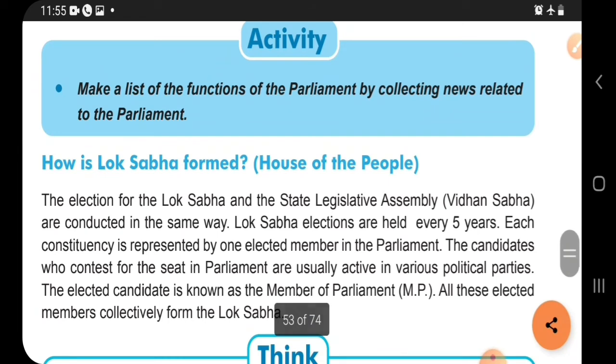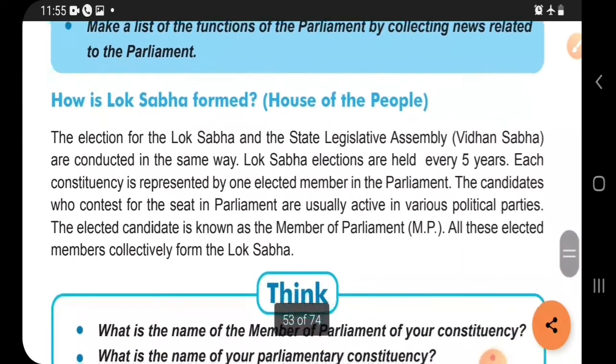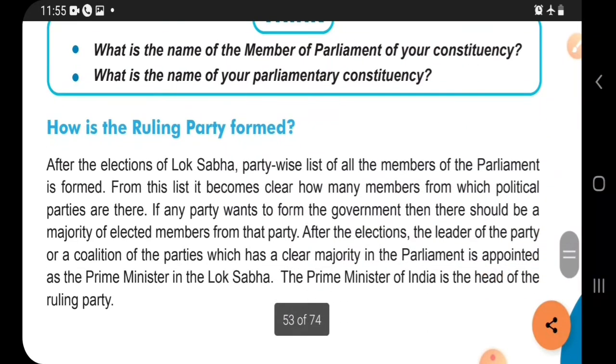you can write some of the functions of the Parliament. Whatever news you are getting about the Parliament, you can write over there. About the President also you can write. About the elected members of the Parliament you can write. After that, you can also find out the name of the member of Parliament of your constituency.